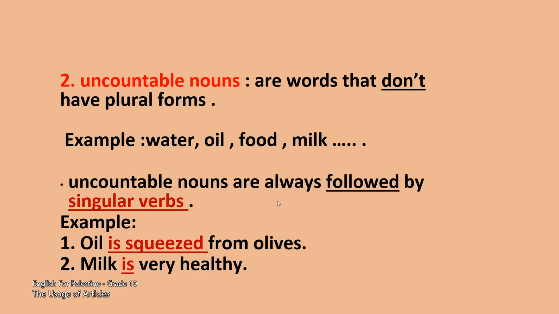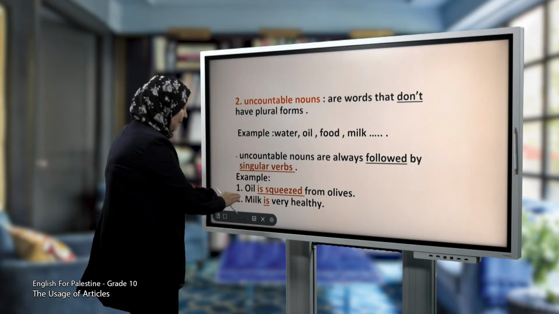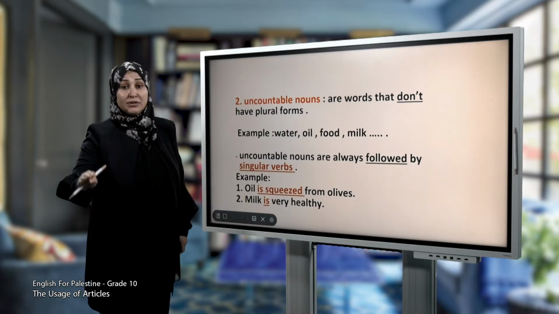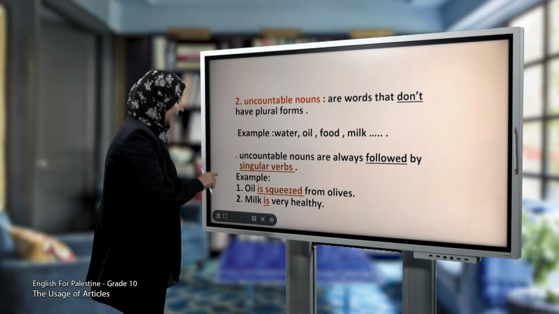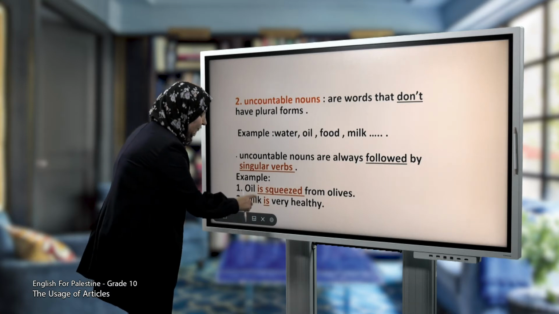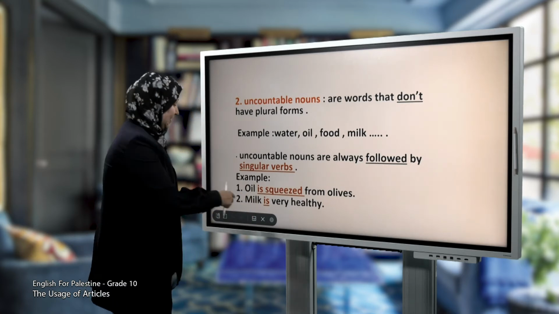Example: oil is a noun, uncountable, so the verb is a singular verb, so oil is squeezed from olives. Number 2, milk. Milk is very healthy. Notice that milk is an uncountable noun, so it is preceded by a singular verb, which is "is".